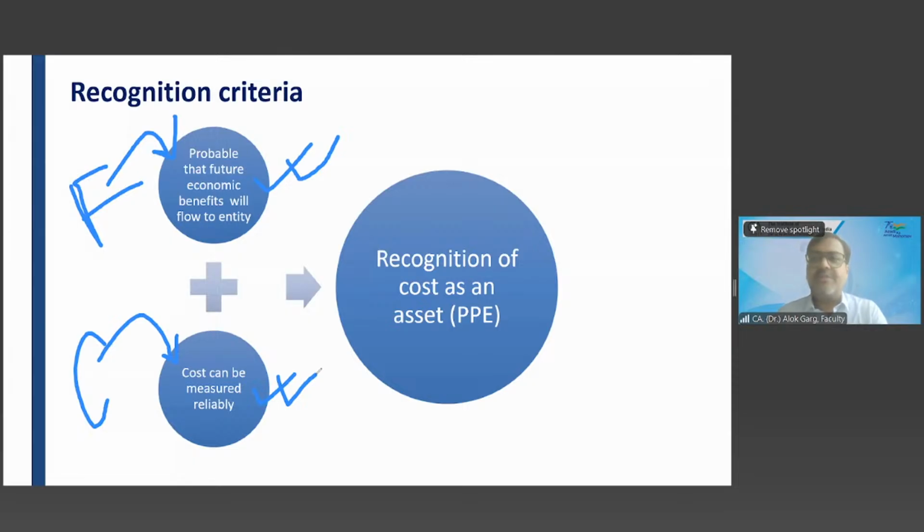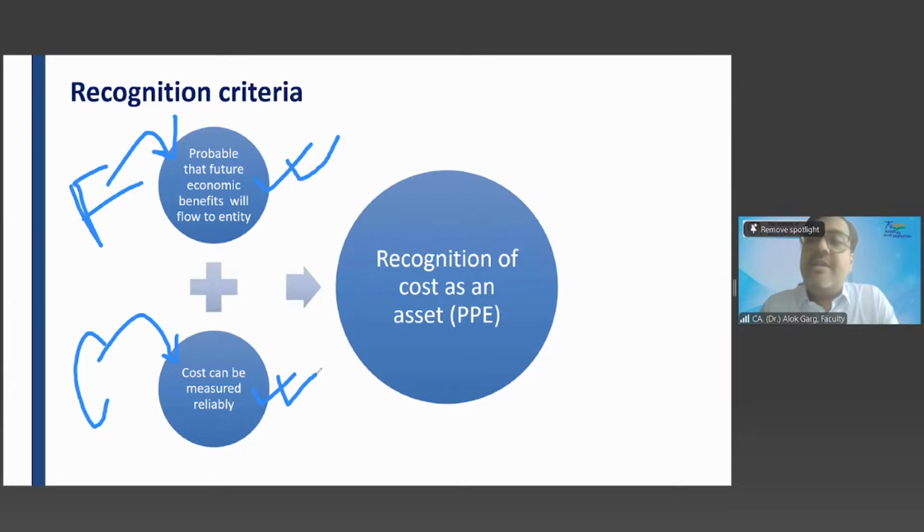Right? You have purchased a machinery. Will you recognize that item as a PPE? Yes. Why? Because in future, we will get the future economic benefit by way of production. And cost can be measured reliably. You have incurred a cost also. You have paid a consideration also. You got an invoice also, right? So you know the cost.